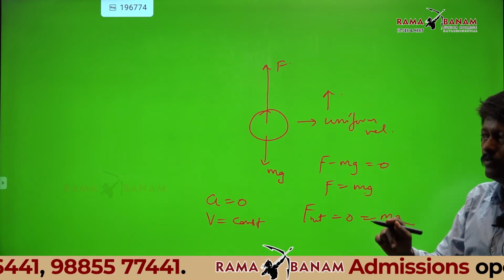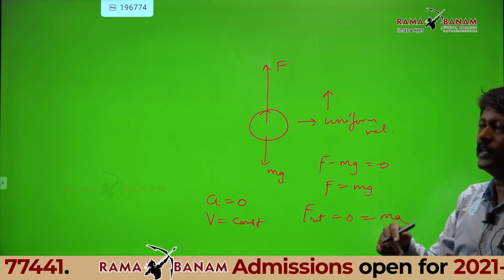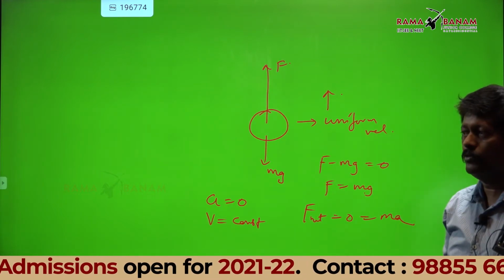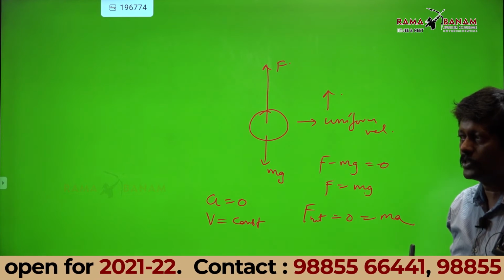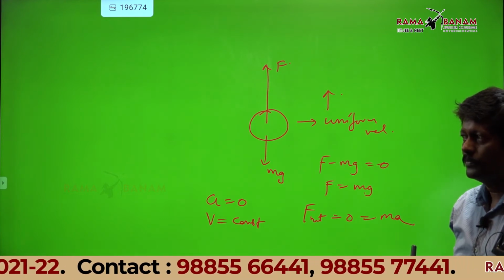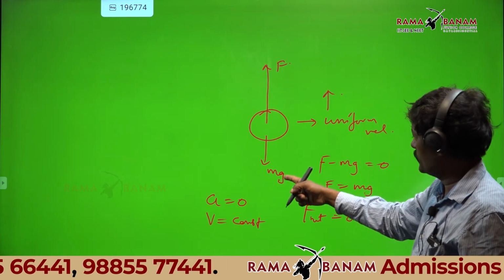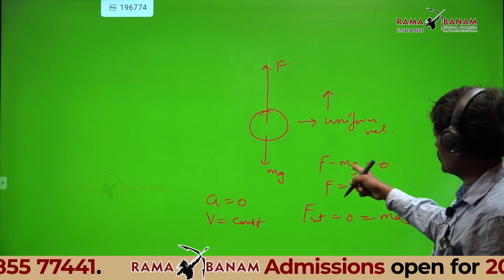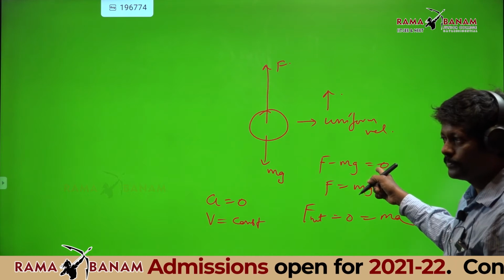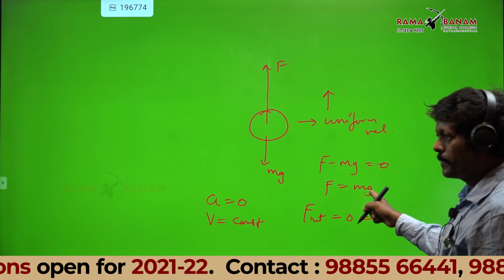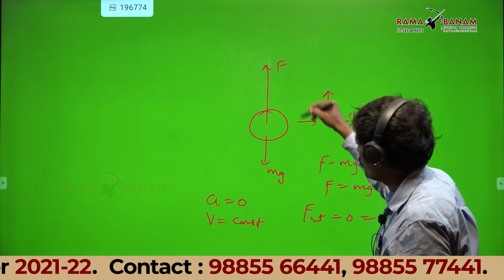What do you mean by net force? The vector sum of the forces. If I take the upward vector as positive, should downward be negative or positive? Negative, sir. So I have taken F as a positive quantity and mg as a negative quantity. F minus mg is 0. What is the net force on the body? 0.